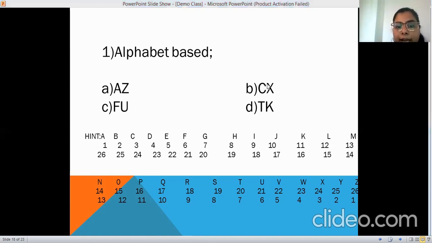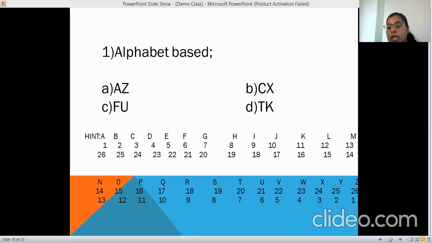Now F and U. F comes in the sixth number, 1 2 3 4 5 6, in the starting series, and U comes again in the sixth number in the reverse series. It is also fine. Both the letters are coming in the same number in the initial and the reverse series. Now let's find out about T and K. T will be found in the initial series. It is coming at the 20th number, and K is coming at the 16th number. So it is not matching. So this will be the answer.